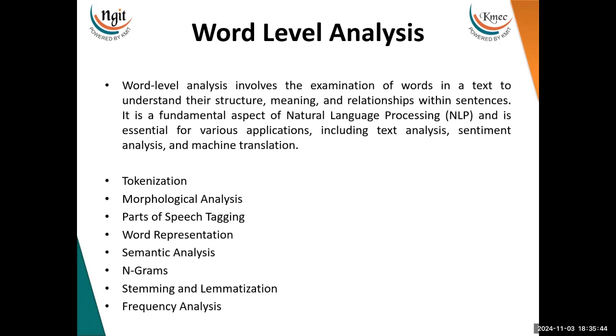The first one is tokenization. Tokenization refers to splitting the given text into individual words. We have seen a couple of tokenization examples in our previous video lectures. Then the second one is morphological analysis. Morphological analysis is the study of the structure of words and their meaningful components, which we call morphemes, which have also been discussed in our previous classes. Then it's POS tagging, that is parts of speech tagging, which is essential to identify each word in a sentence, whether it is a noun or verb or adjective or whatever.